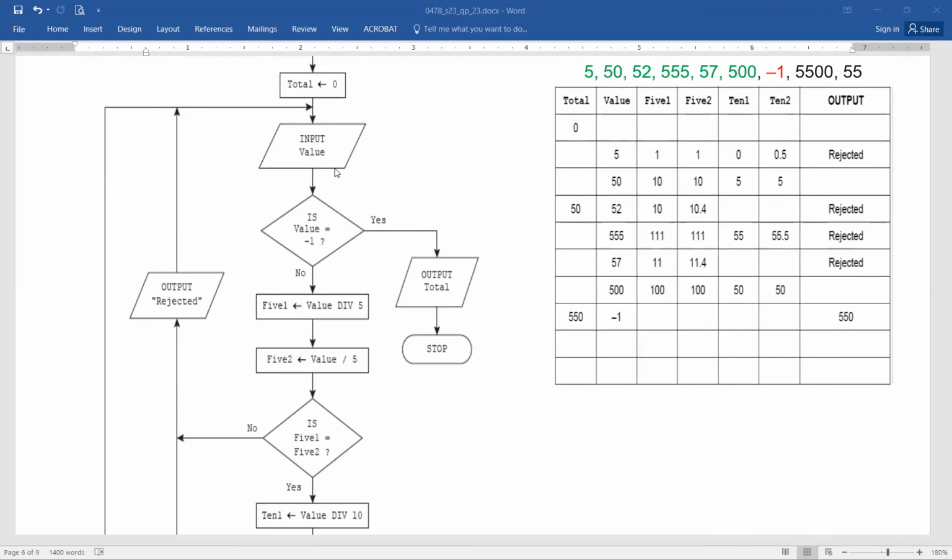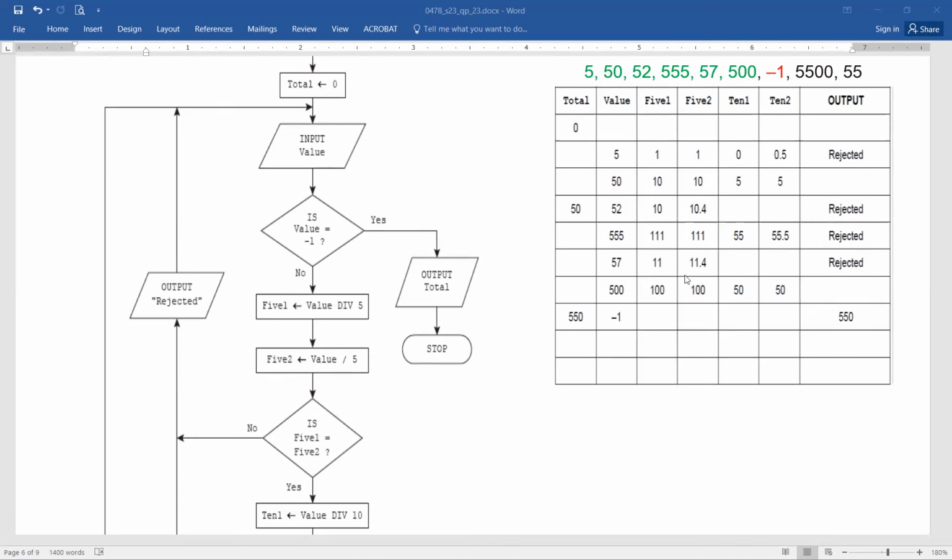Then the next input, a value is 57. Division performed, you can see 5 11s are 55. That's why the div is going to return you the value of 11. But on the contrary, the proper division as we have been doing in math gives you the value of 11.4. You can see they're not equal. So that's why it simply goes to rejected. There's no division done for 10-1 or 10-2.